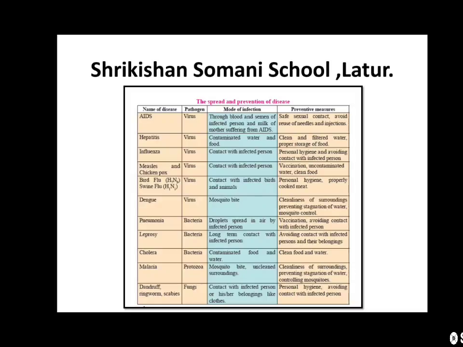Dandruff, ringworm and scabies are different types of diseases caused by fungus. Mode of infection: contact with an infected person or his or her belongings like clothes. Preventive measures: personal hygiene and avoiding contact with infected persons.